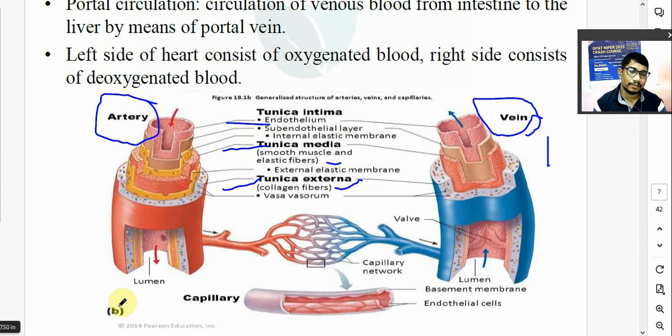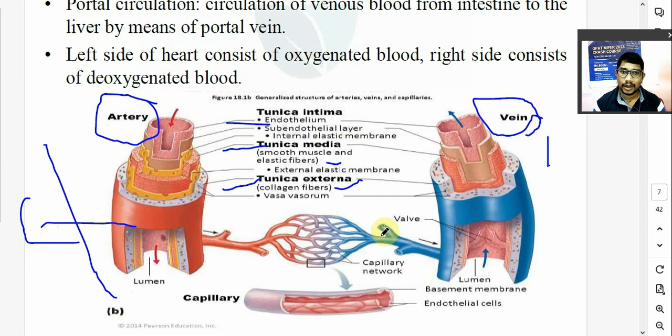Arteries will carry blood from heart to the organs. So artery will carry blood away from the heart, and veins will carry blood towards the heart. So arteries are deeply seated, veins are superficially seated. आपने बार टू एक में पढ़ा होगा.